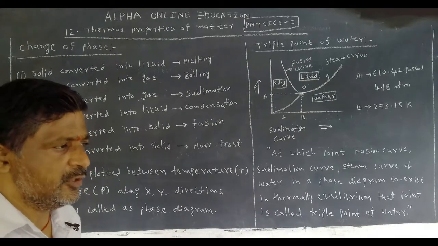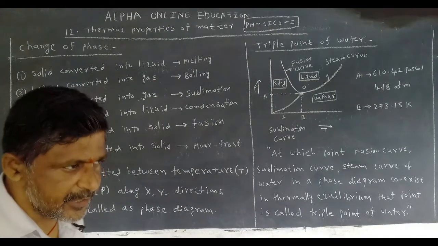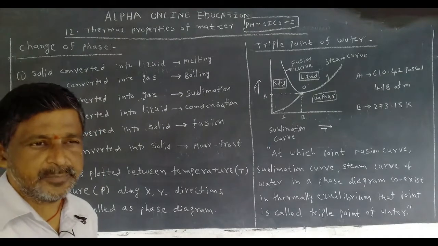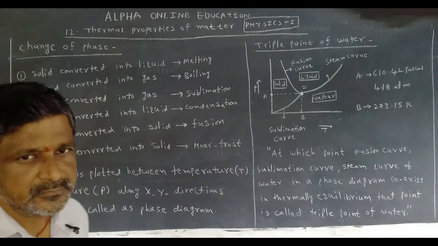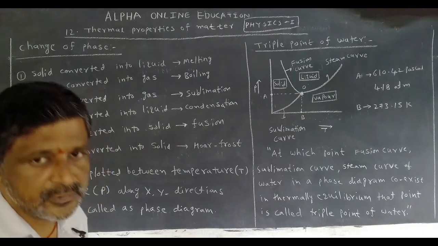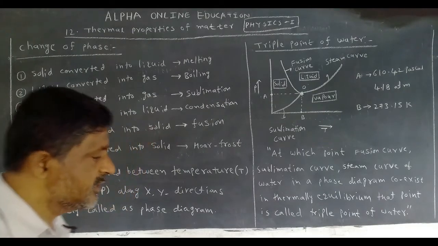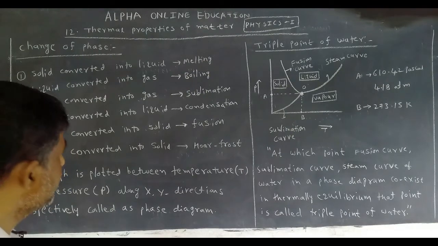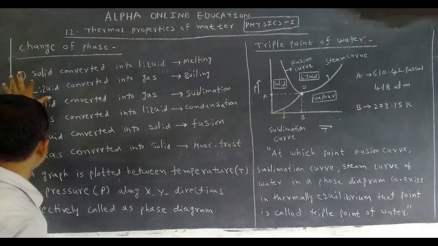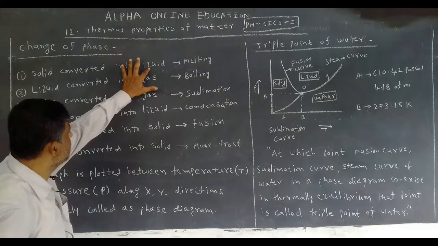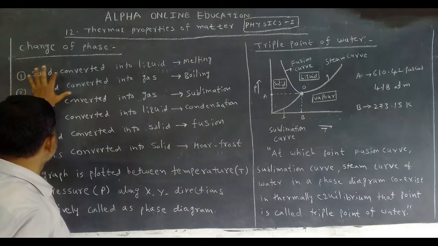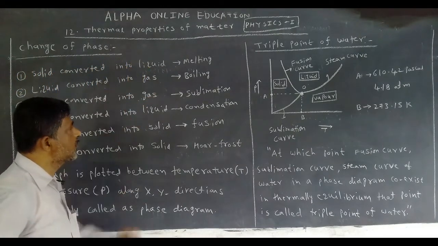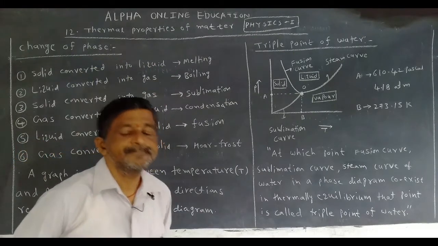If we give heat energy continuously, at a certain temperature it changes its phase from solid to liquid. Solid converted into liquid is called melting.